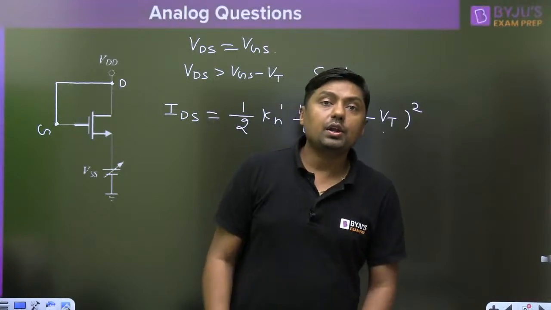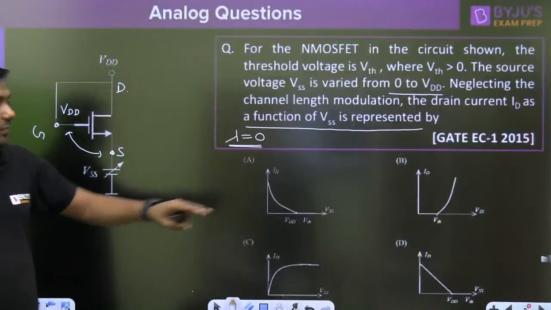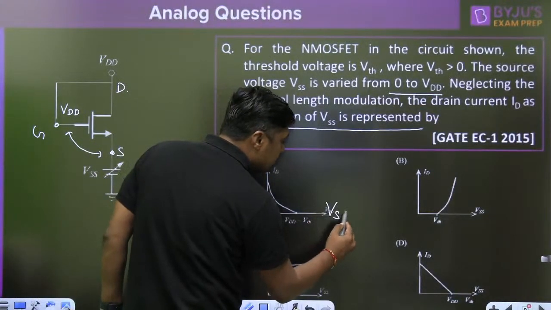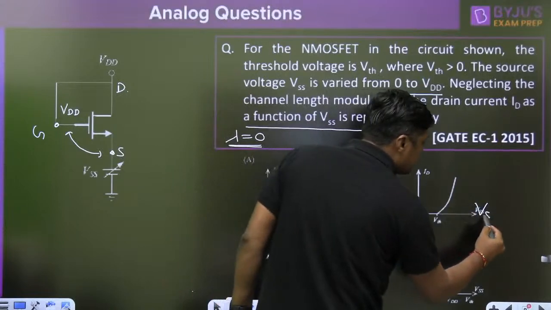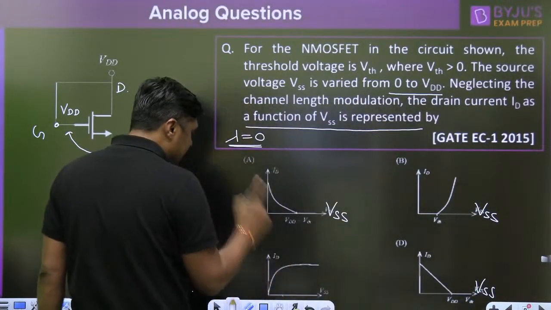Now, you are giving the answer B. Okay, I will check. You are giving the answer B. My dear, what is the scale here? It is VSS. It is VSS here. It is not VGS. It is the VSS.